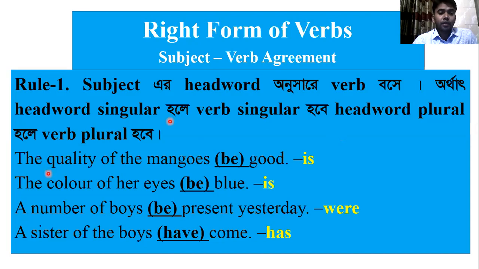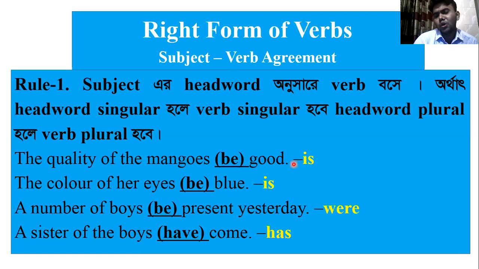Any subject, personal or impersonal, can have a head word, even in a long sentence. For example, we can say, the quality of mangoes be good.